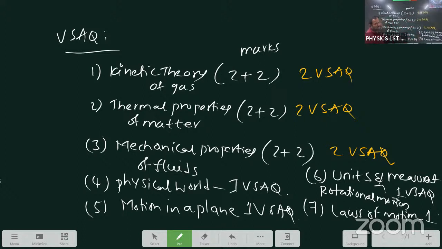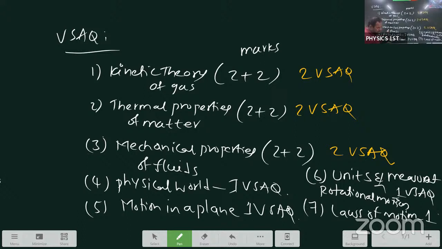So this is the VSAQ zone from intermediate first year. Total 10 VSAQs from 7 lessons. 50% of the lessons you are reading are selected for VSAQs, student. 2 VSAQs means kinetic theory of gas, weightage 4 marks. Don't think weightage 4 marks means SAQ; it is 2 plus 2. Thermal properties of matter, 2 plus 2. Mechanical properties of fluids.